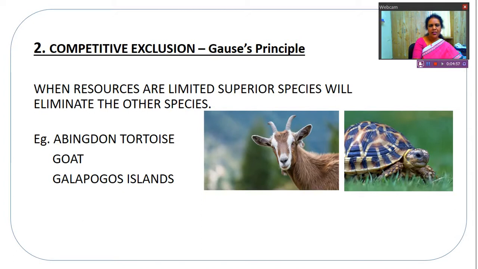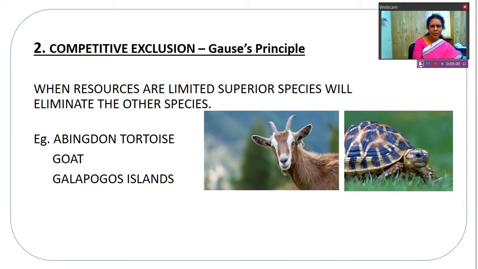So here we can see the example of the tortoise and goat in Galapagos Islands. Galapagos Islands are a chain of islands where there were tortoises. All of you know that tortoises eat very slowly. Hare and tortoise story, all of you know it well. So its activities are very slow.